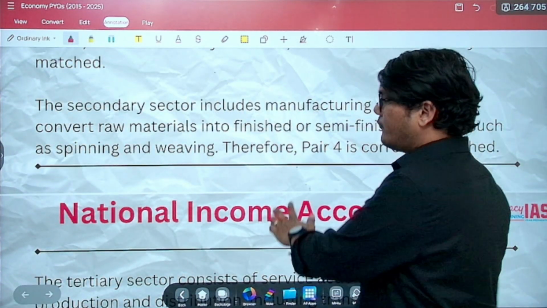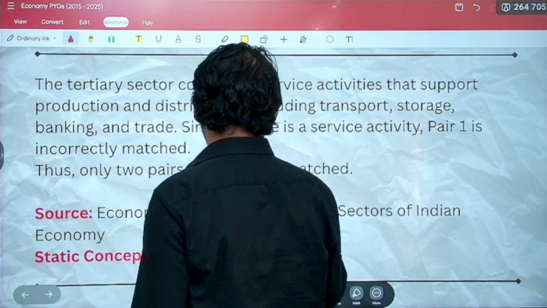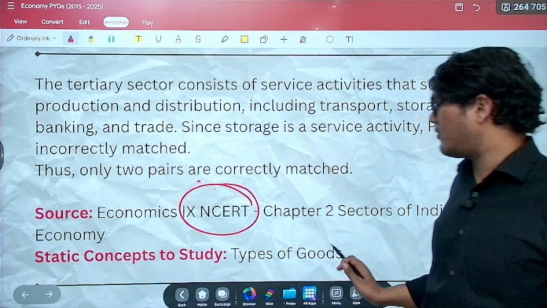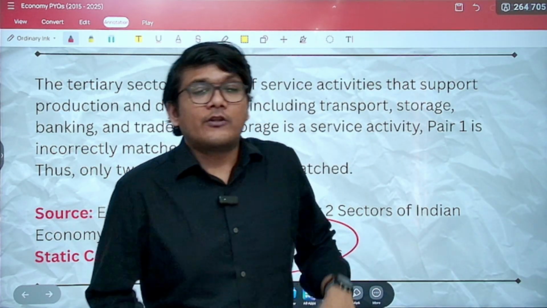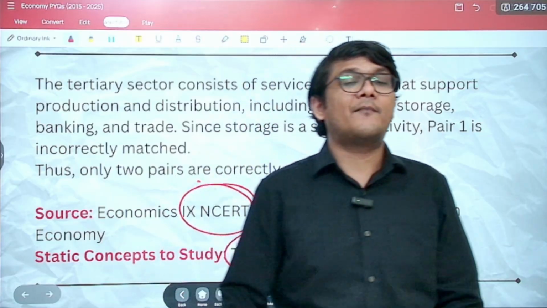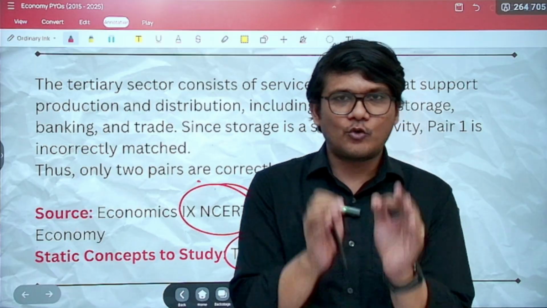Now the source of this question is your NCERT, 9th standard economics NCERT. The static concepts that you can study with respect to this are types of goods, for example. So these are the 8 questions that have been asked from National Income Accounting in the last 10 years. I hope you understood everything.